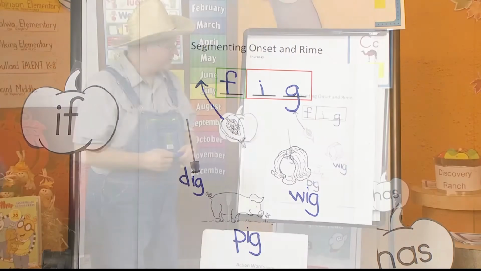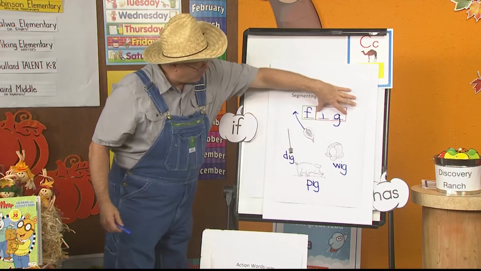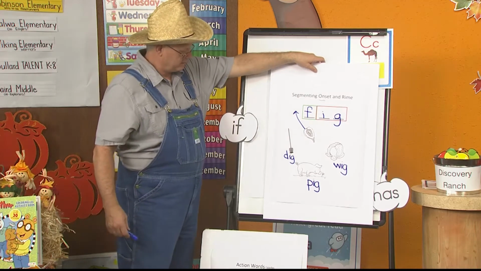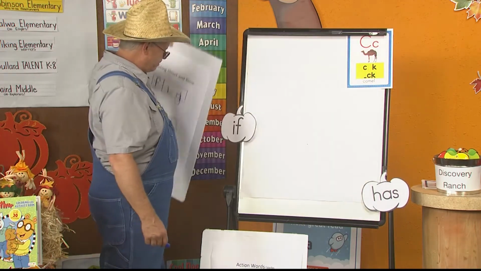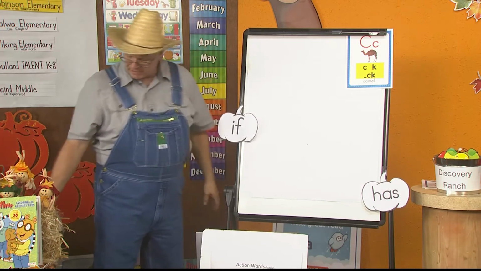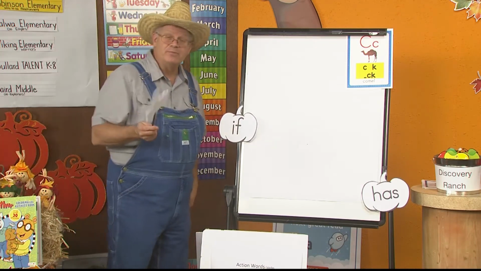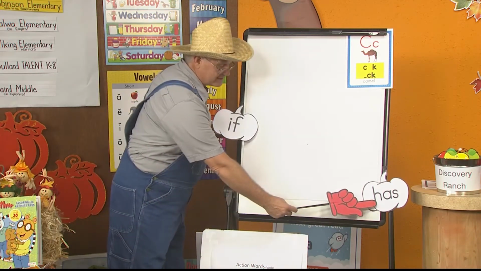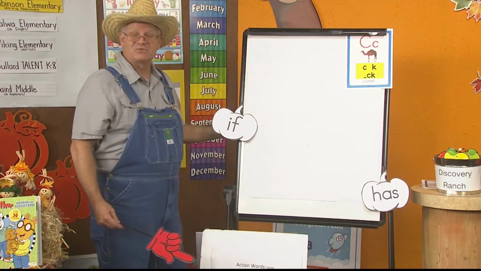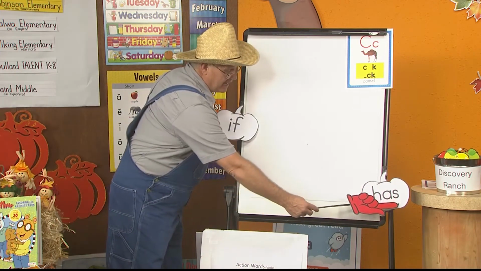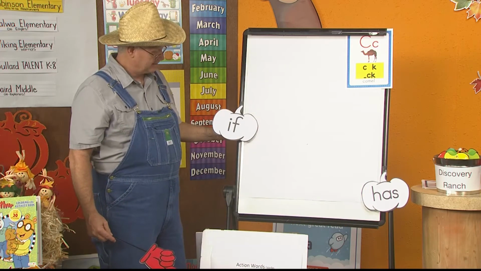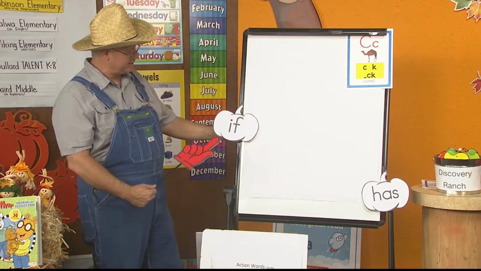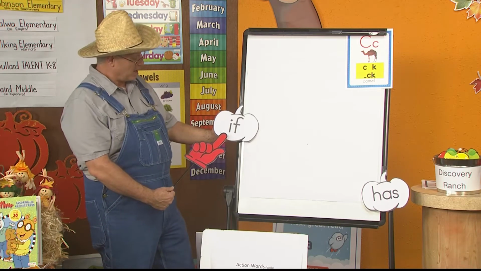Isn't that cool? That is so cool to have that skill to say, oh, I can see the ig, and I can use it on different words that have the same rhyme. Awesome. Well, we've been talking a lot this week about sight words. Have you memorized these two sight words yet? Let's go in reverse. What is this one? Has, right. H-A-S spells has. And what's this one? If. Whoa, that's amazing. And how do you spell if?